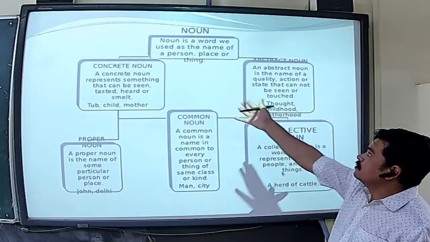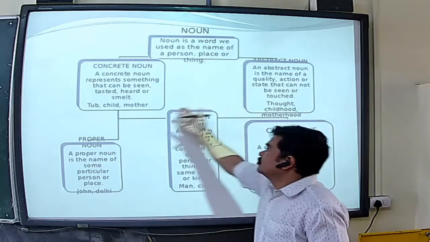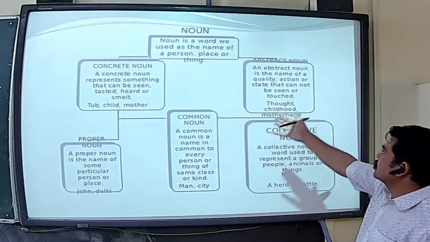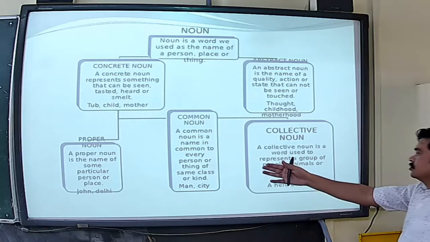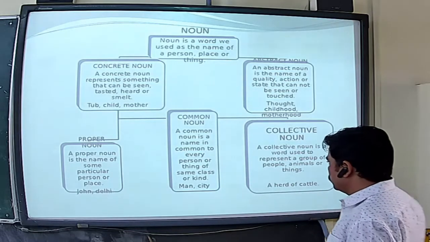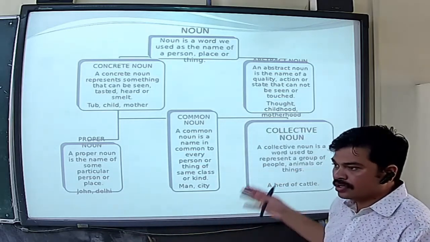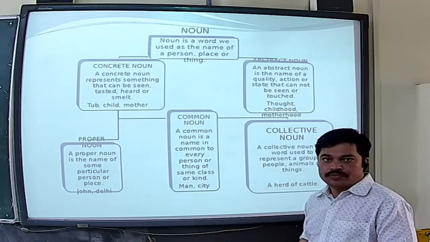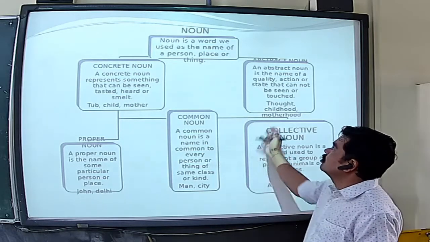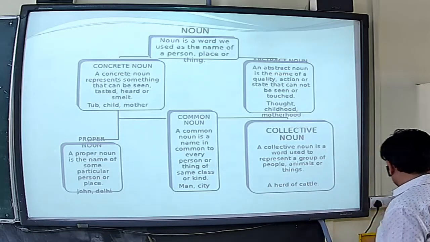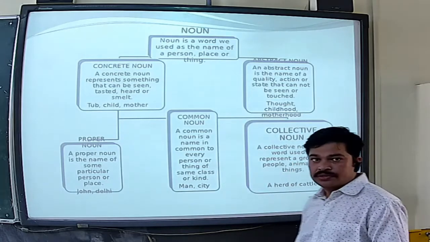So here we have learned noun, then the main two parts of the noun, that is called concrete noun and abstract noun, and the different parts of concrete noun. This is called proper noun, common noun, or collective noun. Although you have learned all these things in your grammar books too, right? So I hope you have understood all these things. Now we'll go to the exercise which is related to these nouns.